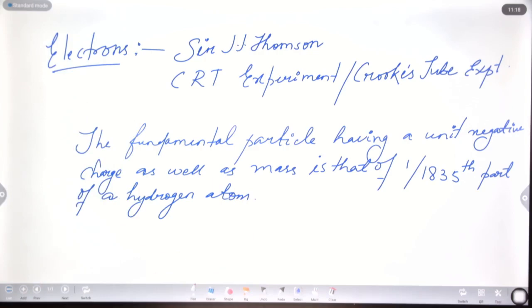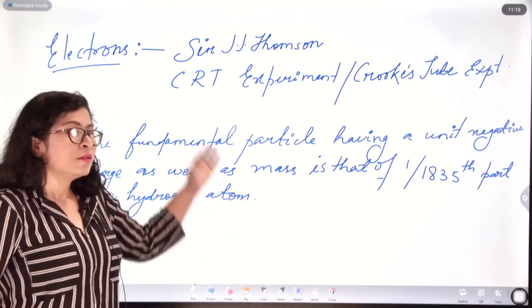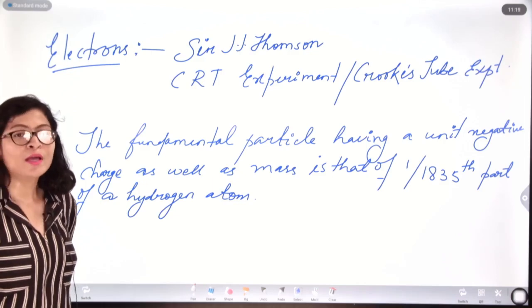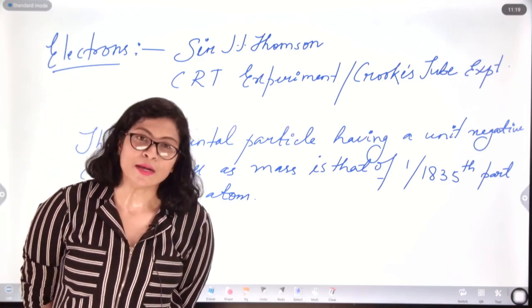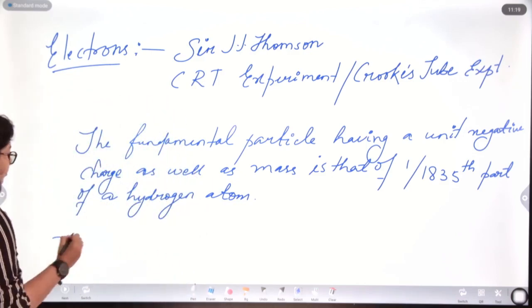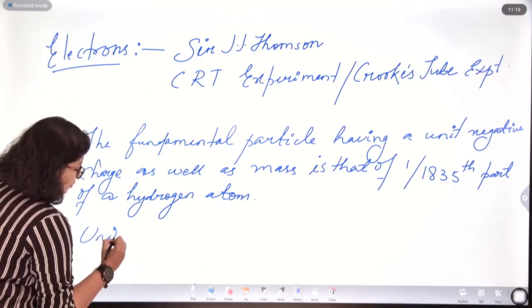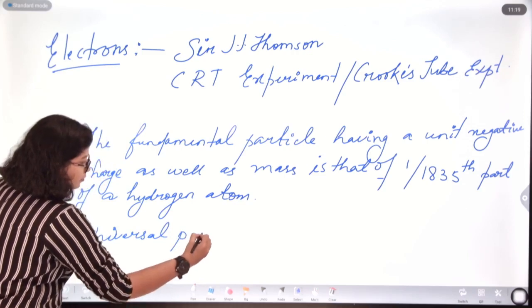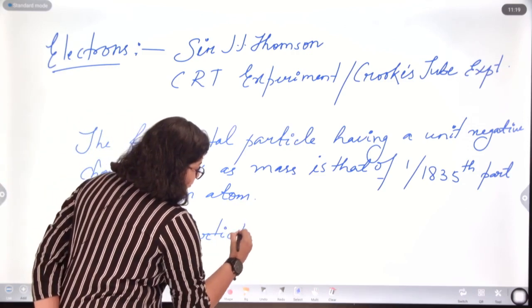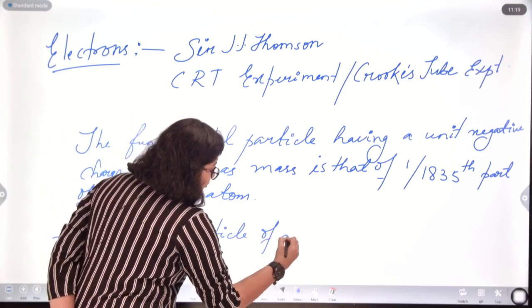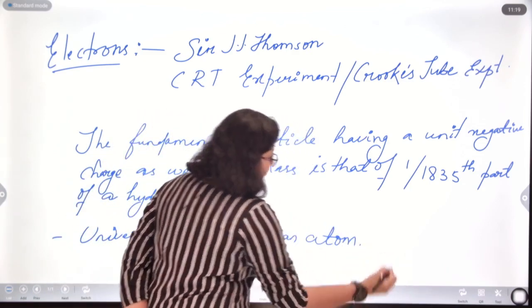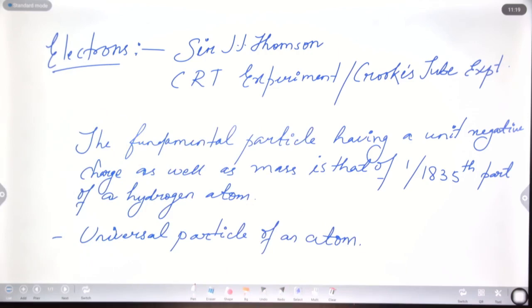This was the definition of the electron proposed after the cathode ray tube experiment, and currently the electron is known as the universal particle of an atom.